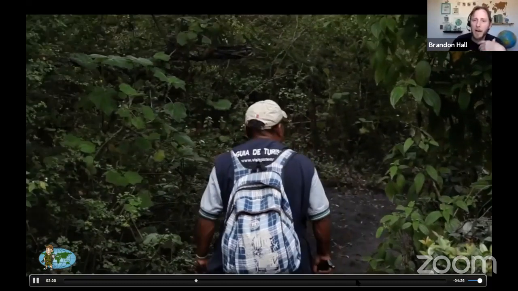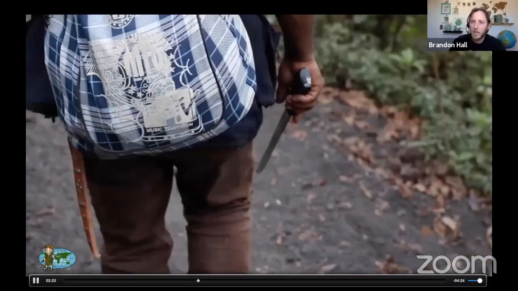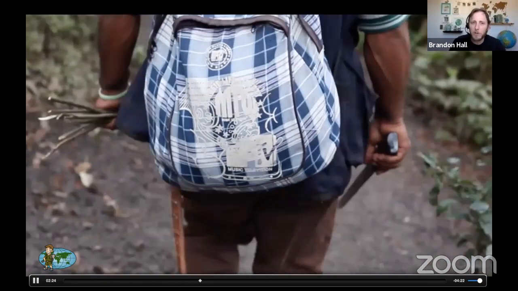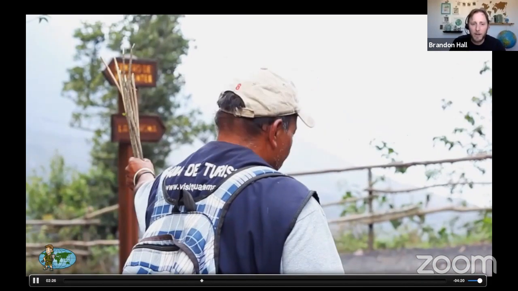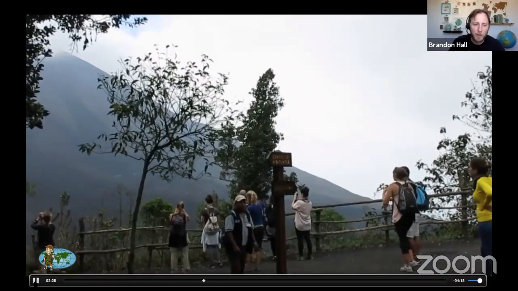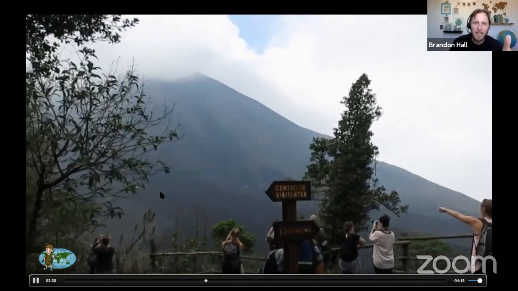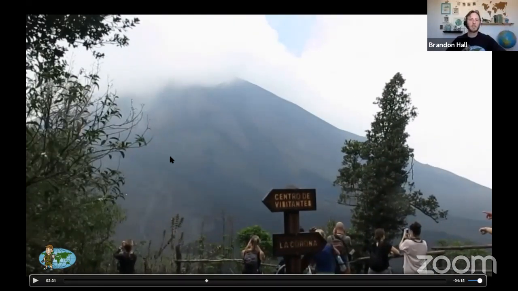All right, so as we get to the end of our hiking trail, lucky you guys on a virtual field trip and a virtual hike up an active volcano, you don't have to go through the past 2 hours of hiking. We're going to go ahead to the end and we get to see our first shots of Pacaya. So Pacaya, again, is a